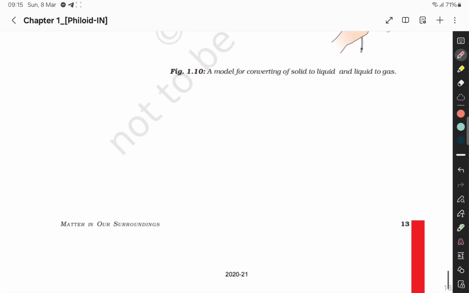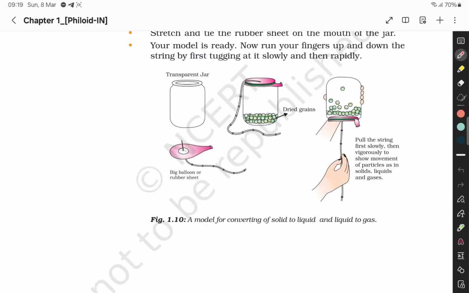Activity. So we are done with chapter 1. We'll continue with chapter 2. Thank you.